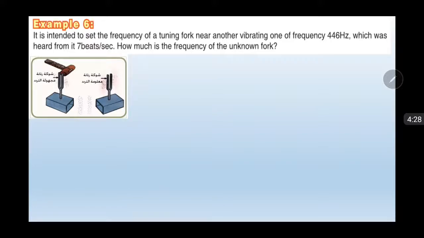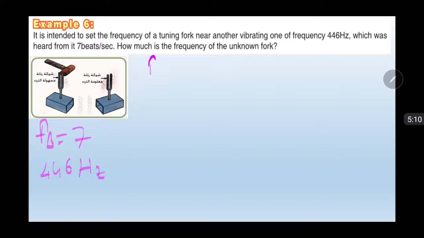Example 6. A tuning fork of unknown frequency is set near another vibrating one of frequency 446 Hz, and one hears 7 beats per second. What is the frequency of the unknown fork? Firstly, I am writing the given. It is giving FB equals 7 and another frequency is 446 Hertz. But this one is F1 or F2, we don't know. We will try and find both of them.